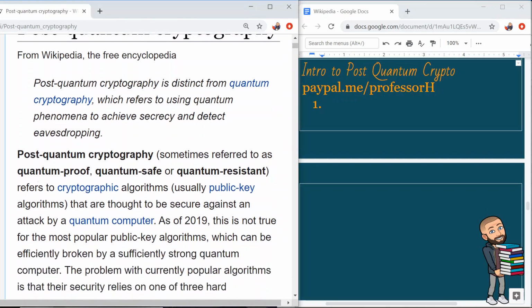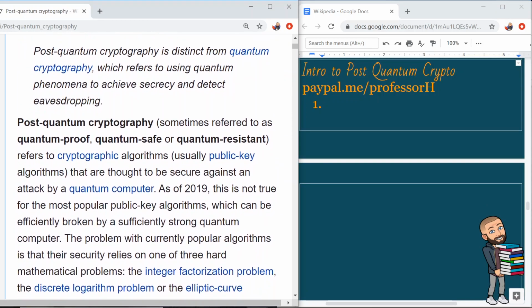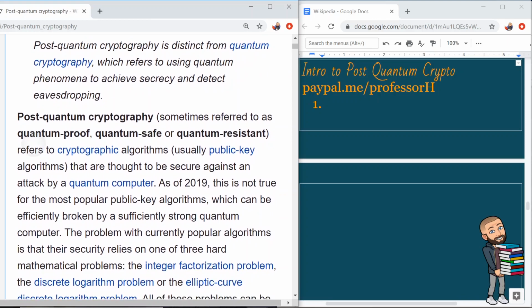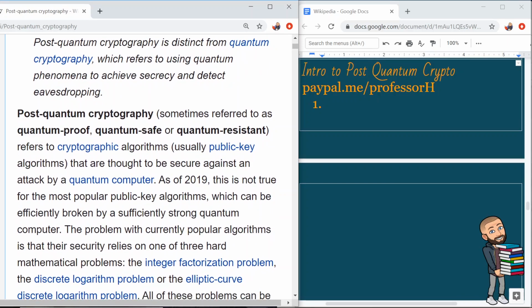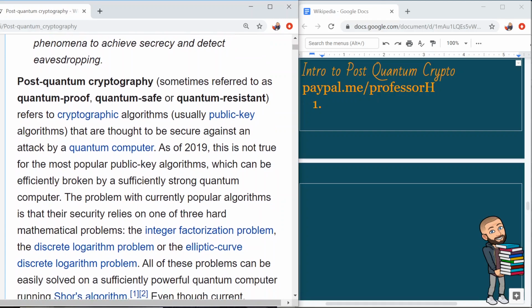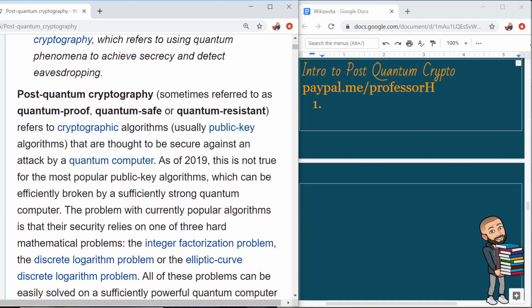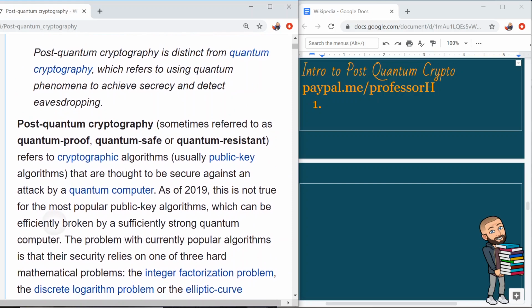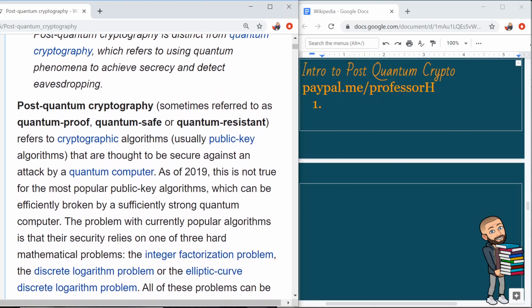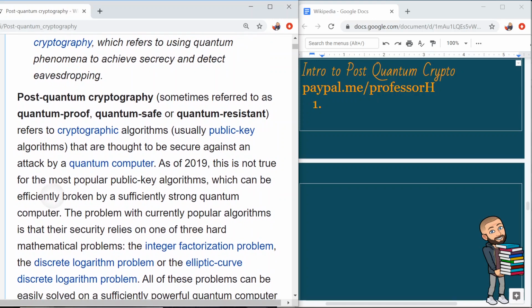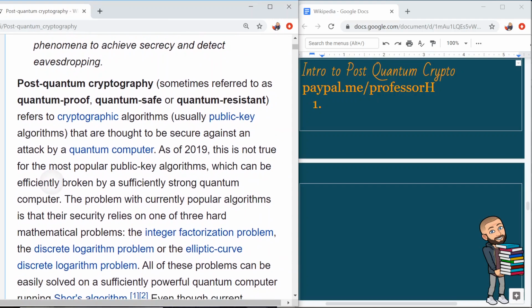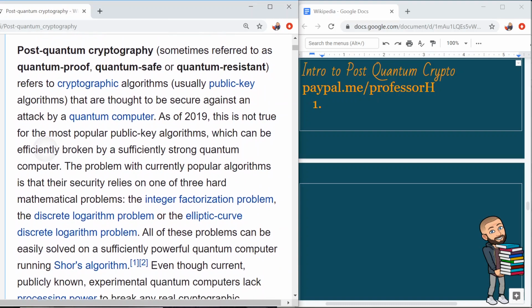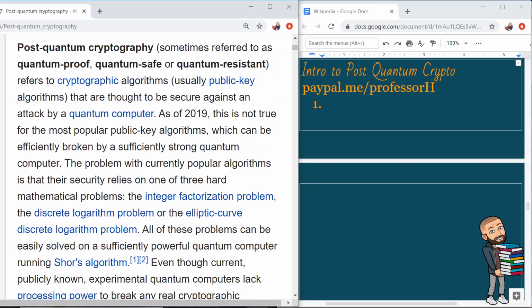So to start, post-quantum cryptography is distinct from quantum cryptography, which refers to using quantum phenomena to achieve secrecy and detect, that's weird, but detect eavesdropping. If I'm talking about quantum cryptography, I'm talking about encrypting things, not detecting eavesdropping. So not sure where they're going with that, and there is no citation there for me to dig into. So what is this referring to?